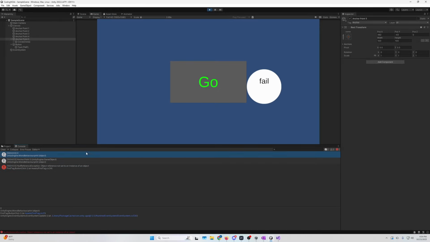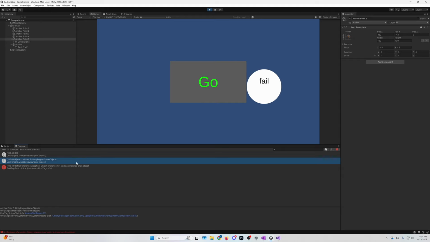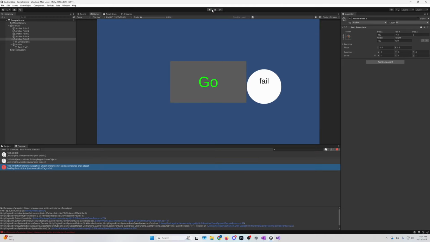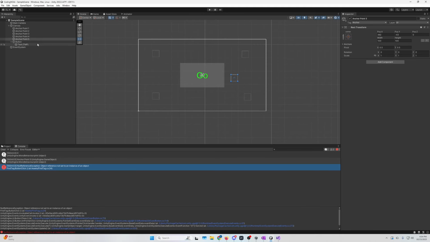Okay, that's new. Okay, so we got 0. Oh yeah, we set to that. And then okay, anchor point 5. This did not work. Oh, is that an empty? Is that null? It's null. Okay, we have found our problem. I thought I could set that in editor. I guess not.